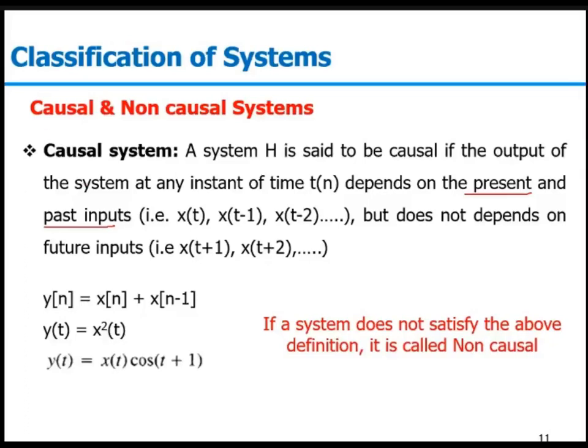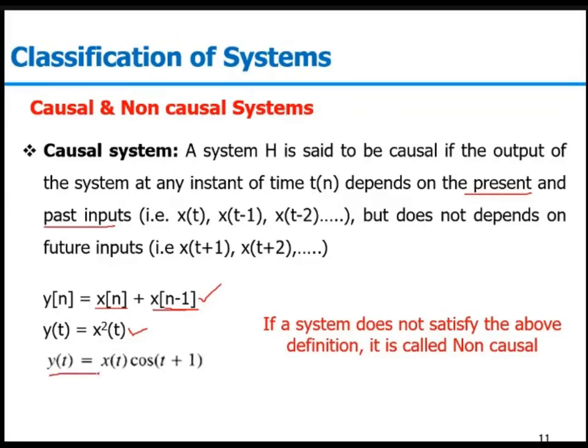For example, the first one, yn equal to xn plus x of n minus 1. For any given n, it is depending on the present value and past value. There is no future value. So the first one is my causal system. Second example, yt equal to x square t. It is depending on the present value only because x square t is just changing the amplitude. So yt is depending on xt only. So this is again an example of a causal and static system. It is both static and causal. The first one is dynamic and causal.